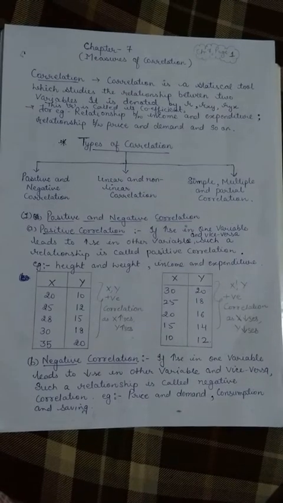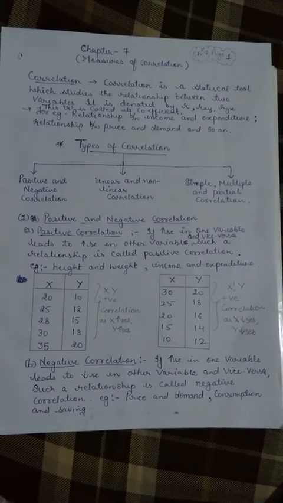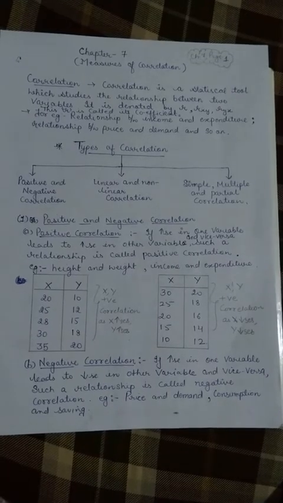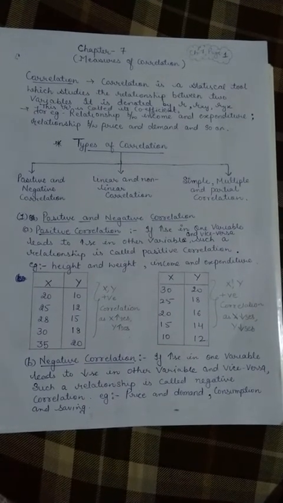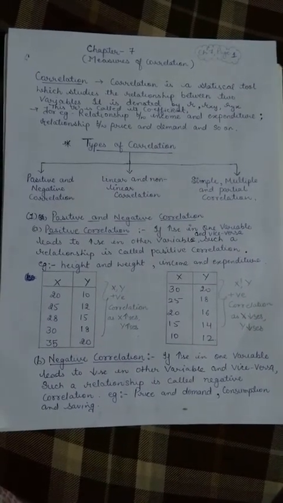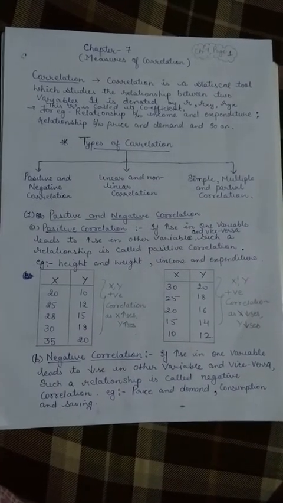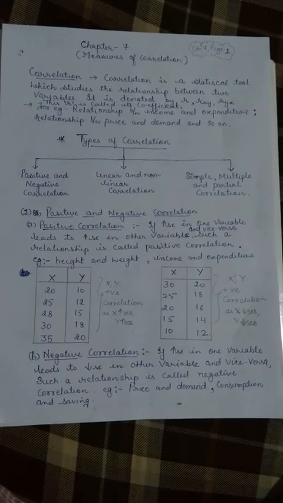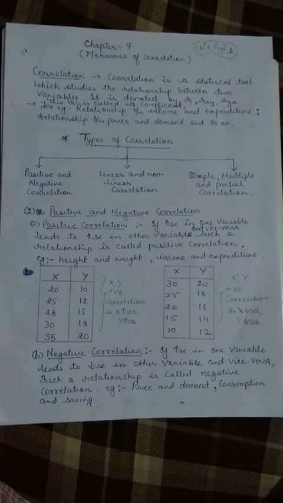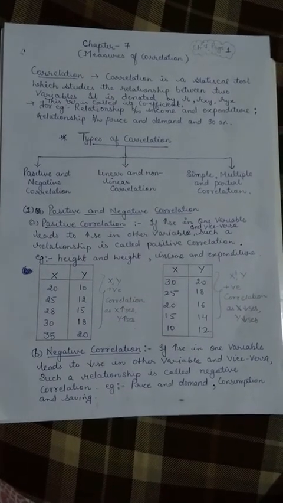Or effectiveness of a teacher and good results of the student, are they related to each other or not? And if yes, they are related to each other, then what is that relationship and how much is that relationship? Like suppose few children have a habit of purchasing new and new clothes. So is that related to the income of their family or not? So there are so many aspects in our life which we can check whether the two things are related to each other or not.